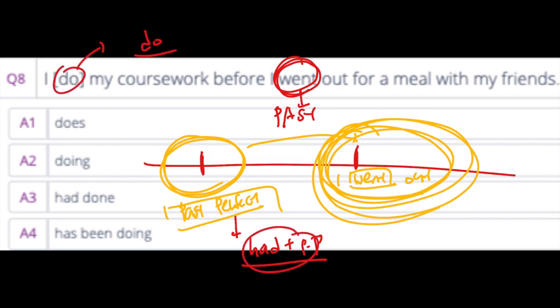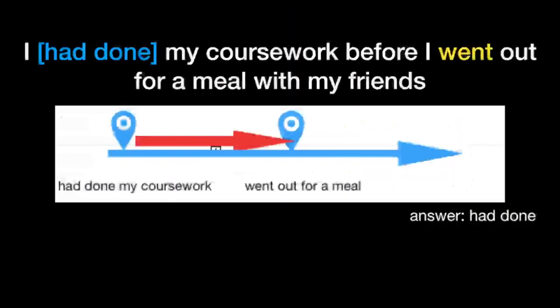So this is the infinitive form of do. Did is the past simple. Done would be the past participle. So the answer is I had done my coursework before I went out for a meal with my friends.